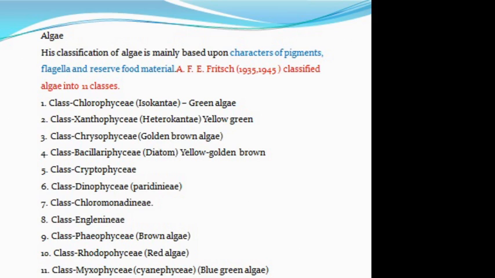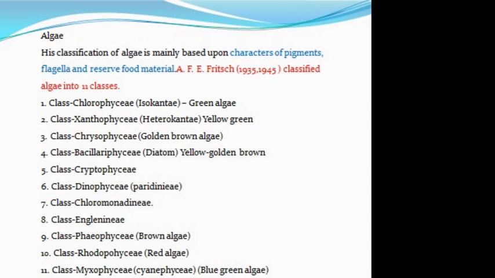Fifth class Cryptophyceae. Sixth class Dinophyceae, Paridini. 7th class Chloromonadini. 8th class Eugleni. 9th class Phaeophyceae, brown algae. 10 class Rhodophyceae, red algae. And last one, that is the class Myxophyceae, it is also called as the Cyanophyta or blue-green algae. So these are the three different types of classification of the alga, that is classification of algae according to Smith, according to Fritz, and according to Chapman and Chapman.